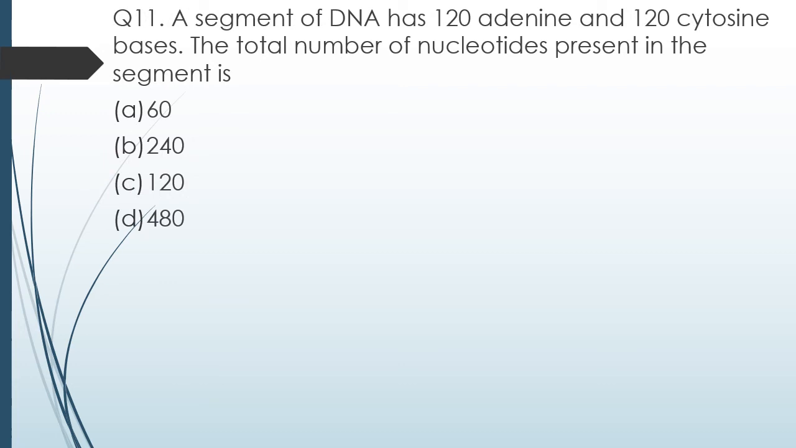Question number 11. A segment of DNA has 120 adenosine and 120 cytosine. The total number of nucleotides present in that segment is. Now adenine will bind with what? Thymine. So 120 adenine means 120 thymine would be there. Similarly, 120 cytosine is there, means 120 guanosine would be there. That makes a total of 480.